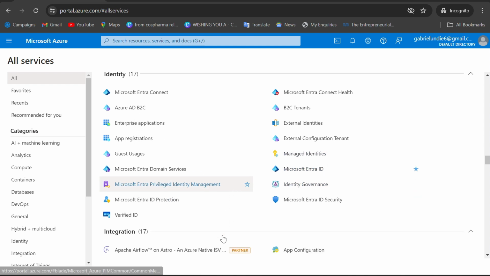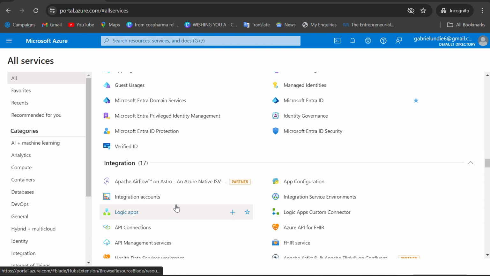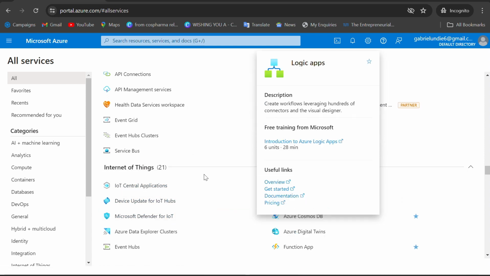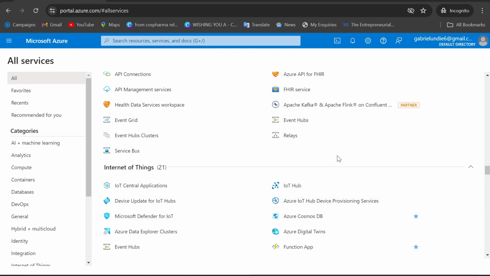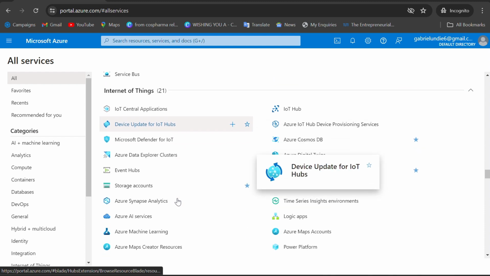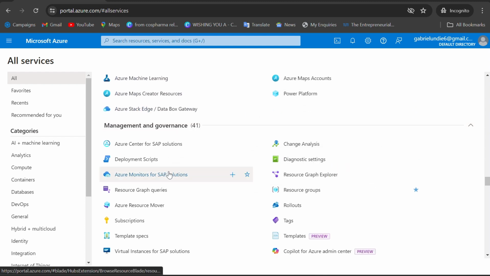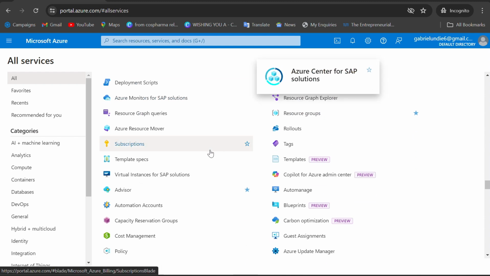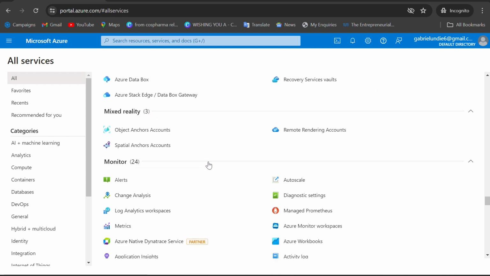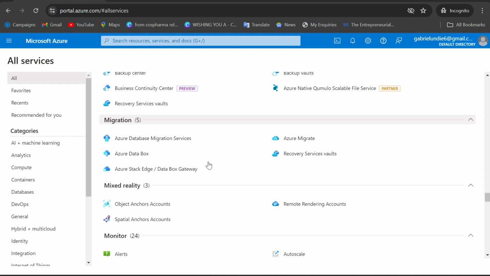Then under integration we have 17 applications here, and then Internet of Things, which will be coming on board fully by 2025. We have 21 applications, and then management and governance. You go down to feedback.